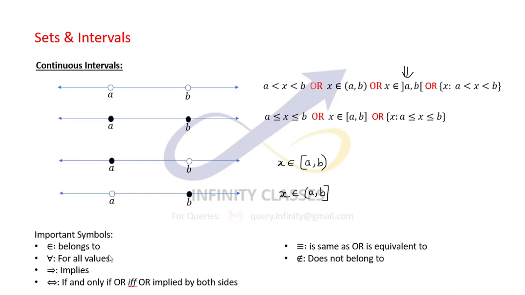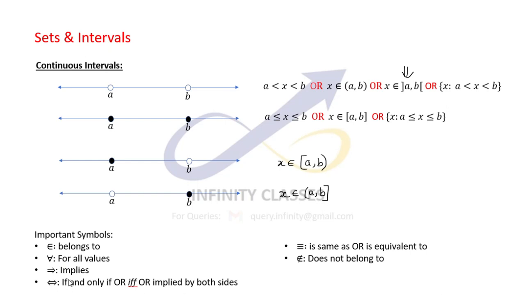So, some important symbols altogether. This represents belongs to. The reverse A represents for all values of. This symbol, a right arrow, implies the implies statement, and the double arrow means the if and only if condition.